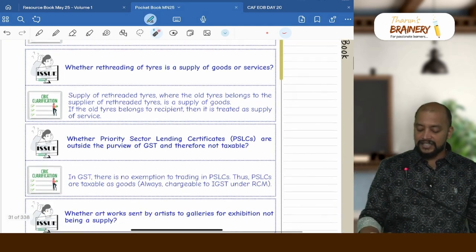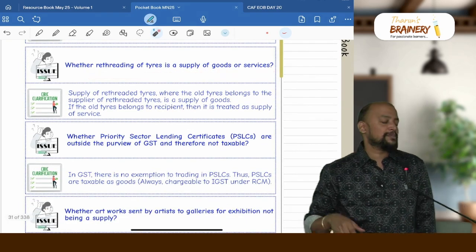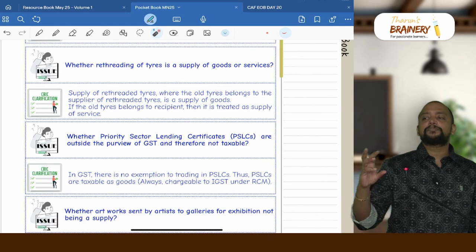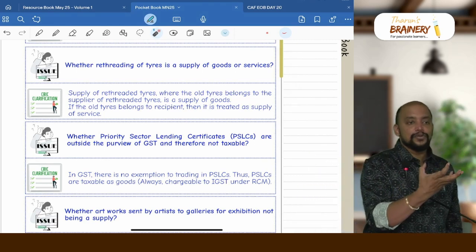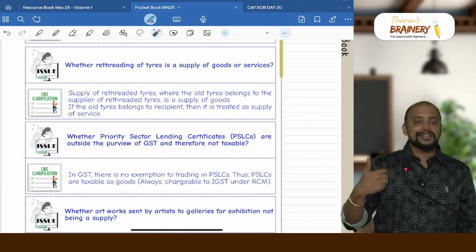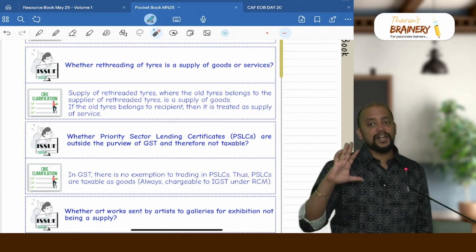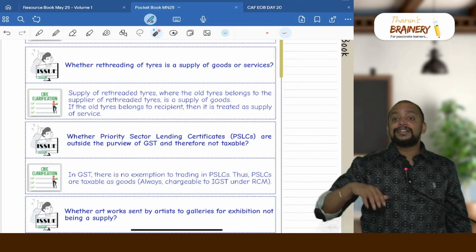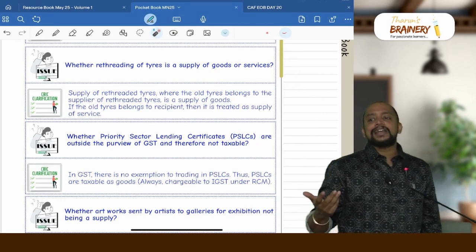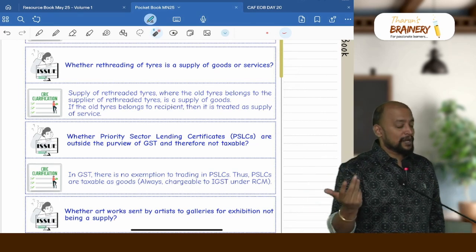Then next, whether the retreading of tire is supply of goods or supply of services. Again, the principal supply involved here is the retreading element. Even though rubber is the goods element, retreading is the service element, so it will be treated as supply of services only. However, when the old tire is purchased and the retreaded tire is sold, then in that case the sale of retreaded tire will become supply of goods.